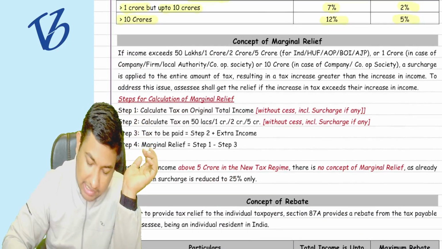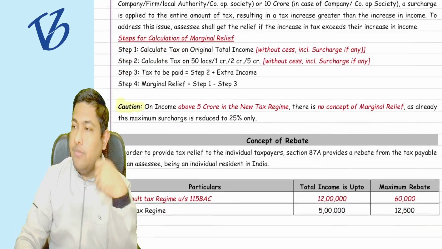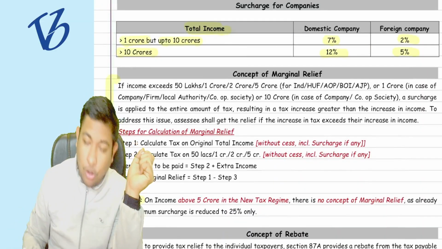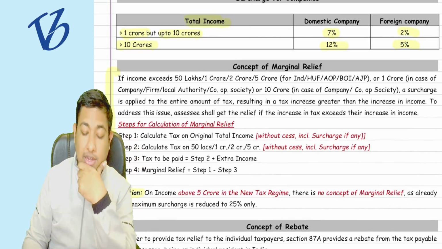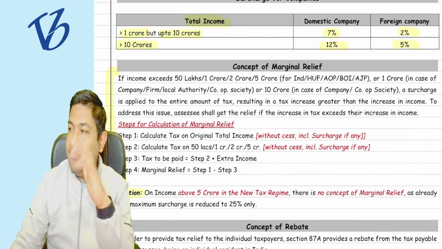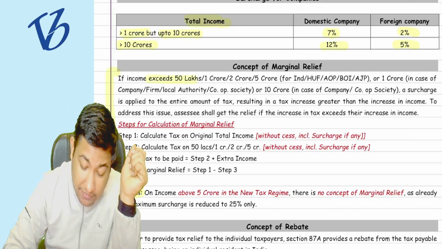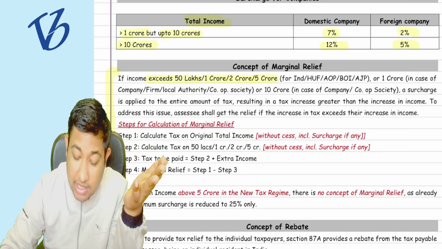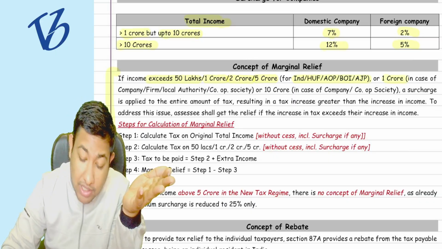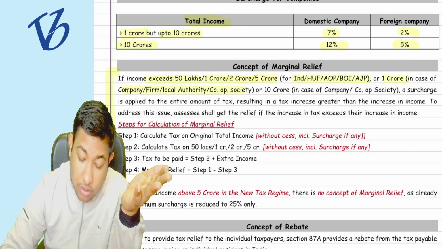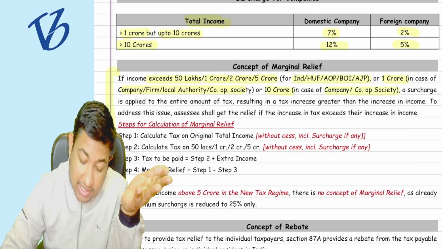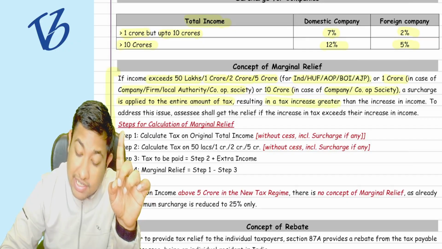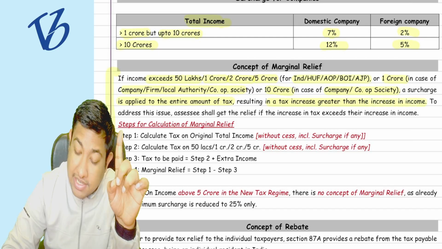The question note, I'll tell you what it is. Okay, what is the question note? I'll tell you. But till now, can you please read it till here? All the steps and all the above part that you can read. Everything is simple: if the income exceeds 50 lakh rupees, 1 crore rupees, 2 crore rupees, 5 crore rupees, where the surcharge rate keeps on changing. In case of these individuals, or 1 crore rupees in case of these individuals, 10 crore rupees in case of these individuals, a surcharge is applied to the entire amount of tax, resulting in an increase in tax greater than the increase in income.